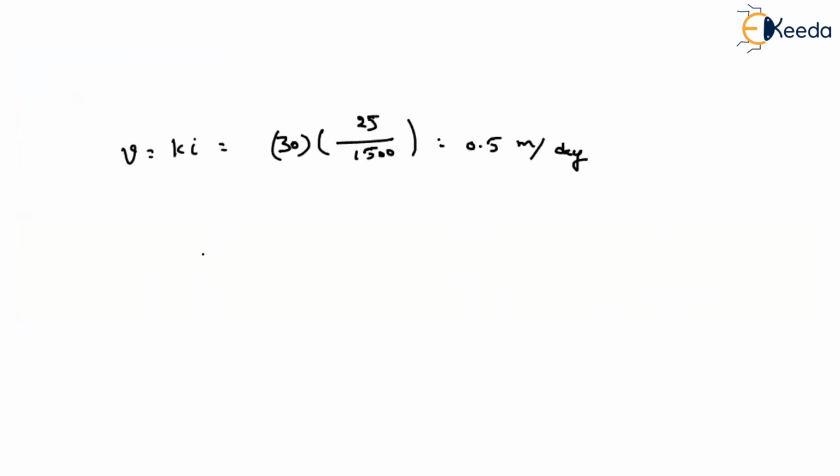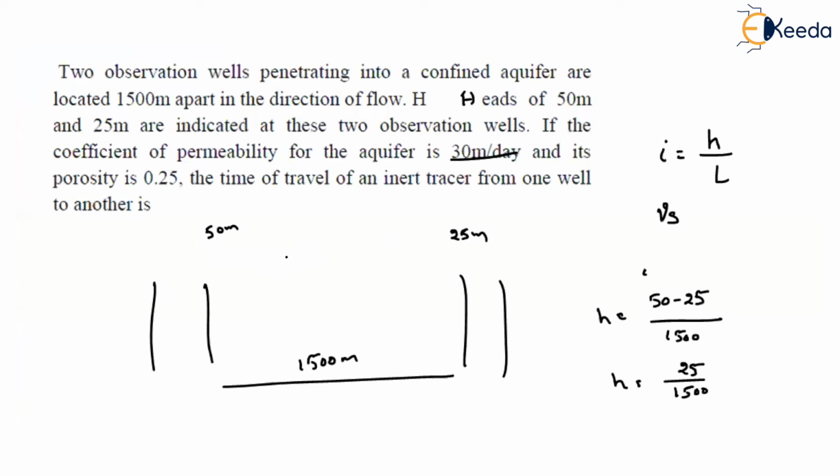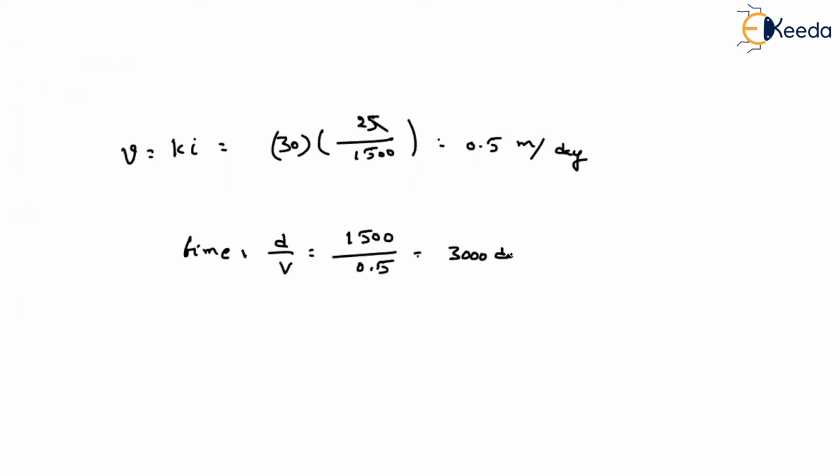Now what do we need? We need the time. Time is nothing but distance by velocity. How much distance does it have to travel? 1500. Then what is the velocity? 0.5 meter per day. Then what is the time required? It is 3000, isn't it? So the time required for the tracer to travel from one well to another well is 3000 days.